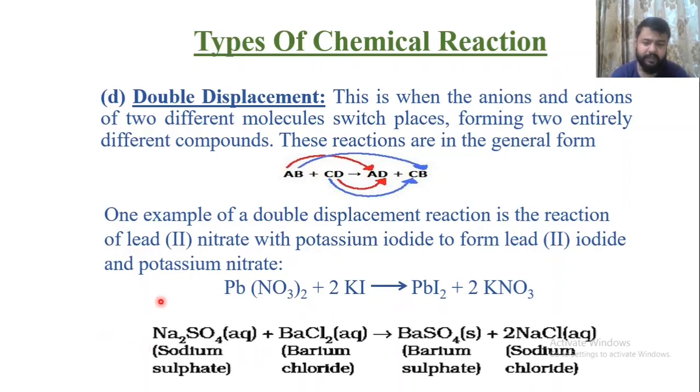Another example which you need to remember for your exam is the reaction of sodium sulfate plus barium chloride, which gives you a white color precipitate of barium sulfate. This is one of the frequently asked questions. The white color precipitate is because of the barium sulfate, that is BaSO4, plus NaCl aqueous.